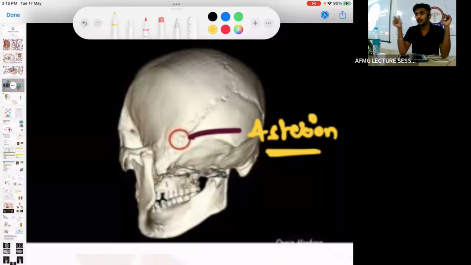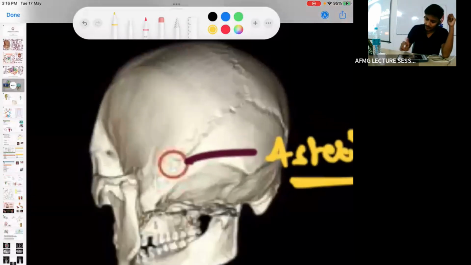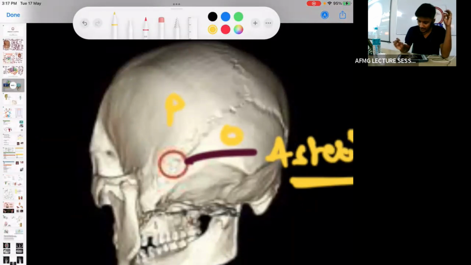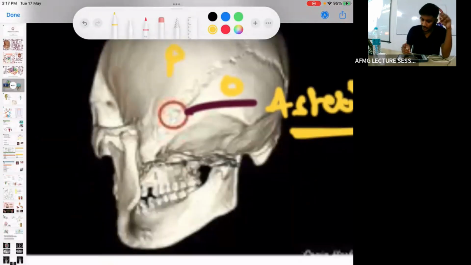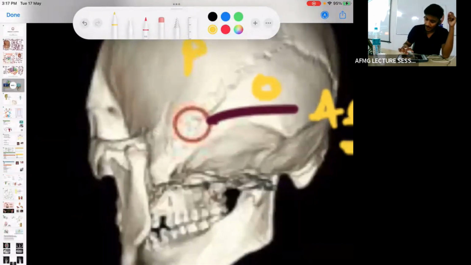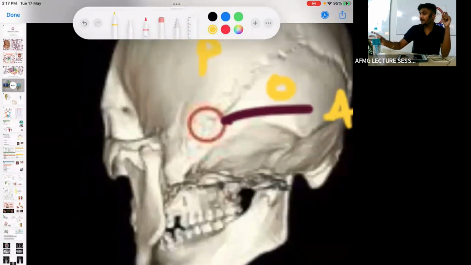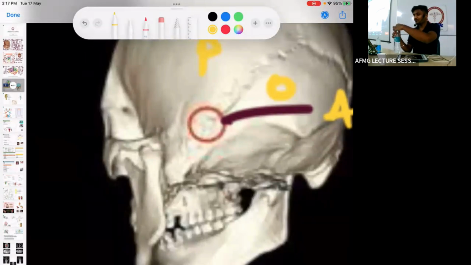Anterolateral pterion, posterolateral Asterion. It is a combination of which skull bones? First is the parietal bone, second is the occipital bone, third one is the temporal bone. So which part? Anybody? Petrous, squamous, and mastoid. Which part?